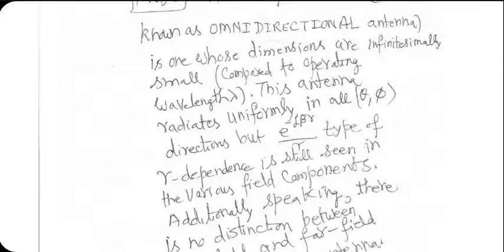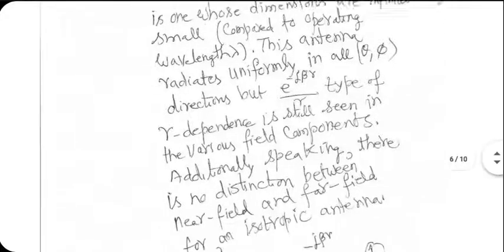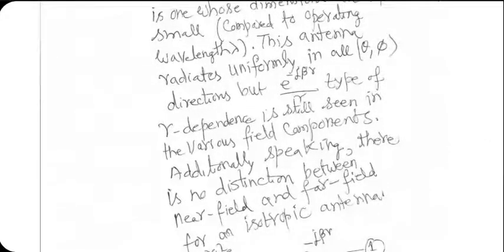Okay. So, based on this observation that is well known, yeah, I've written it. There is no distinction between near field and far field in case of isotropic antenna.